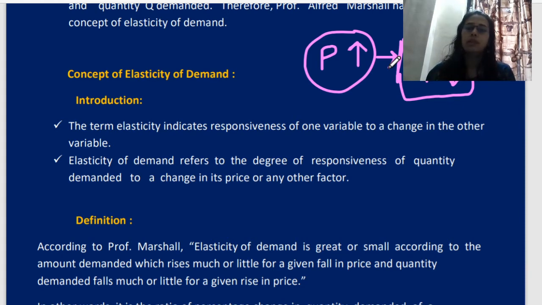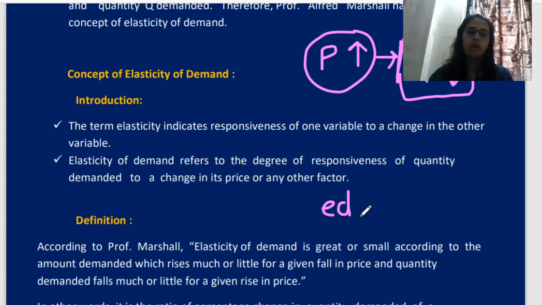So let's see the definition part now. Introduction is over. According to Professor Marshall, the definition is a little bit difficult, but once the concept is clear, then it's okay. So please first understand the concept. Professor Marshall: elasticity of demand is great or small. Remember this, elasticity of demand is always denoted by ED, or sometimes it is written as e. Better you write elasticity of demand as ED.